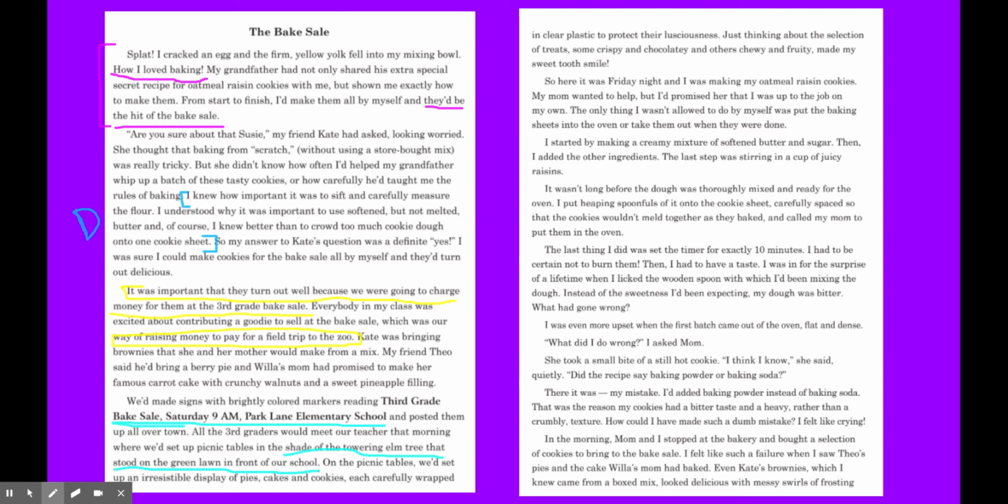That's good writing. On the picnic tables, we'd set up an irresistible display of pies, cakes, and cookies, each carefully wrapped in clear plastic to protect their lusciousness.